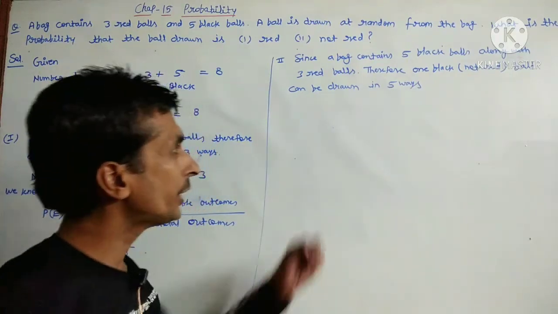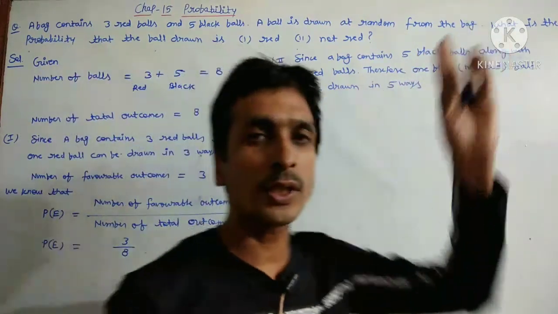There are only 5 ways because the number of black balls here is 5.